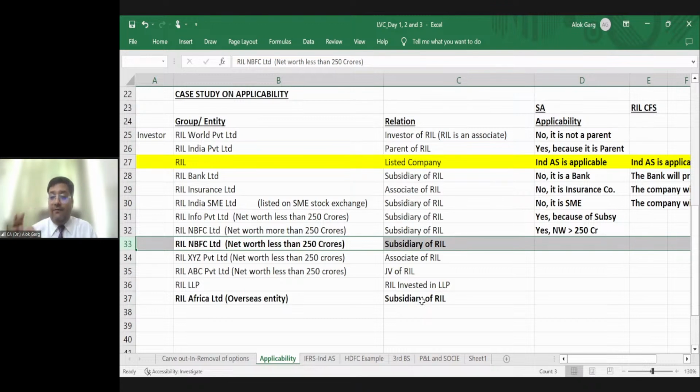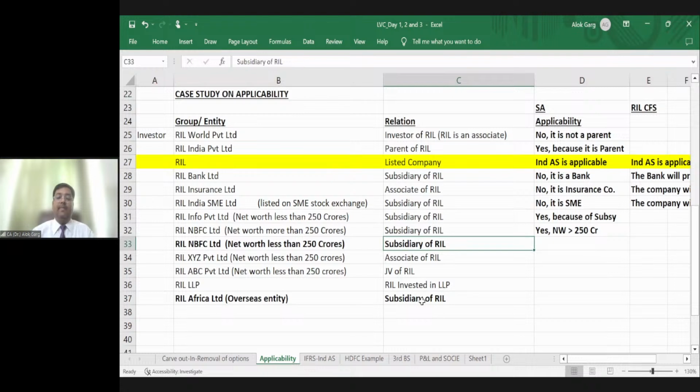Right? If Ind AS is applicable as per its own criteria, means if Ind AS applies to that NBFC because of its own criteria, then it will apply. Otherwise, if that NBFC is a subsidiary of a non-NBFC, Ind AS will not apply to it for that reason. Friends, if an NBFC is a subsidiary, joint venture or associate of a non-NBFC, in that case, Ind AS will not be applicable to such NBFC, right?